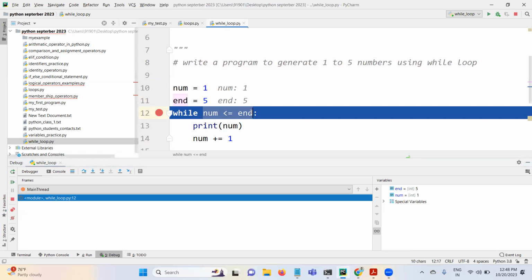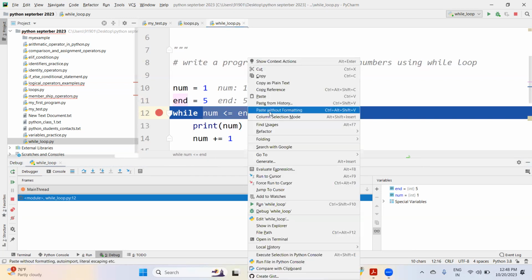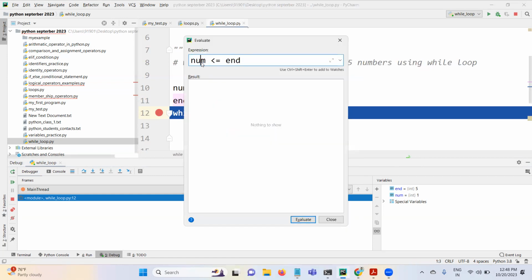So let's see whether it is returning true or not. Just right click here. You can now see the expression output also. Evaluate. Num value is 1, end value is 5. 1 less than or equal to 5. Let's evaluate it. It's returning true, right? Is it returning true or not?